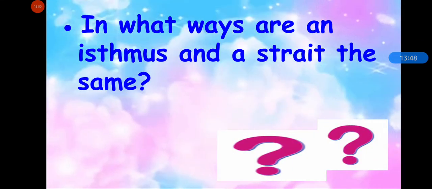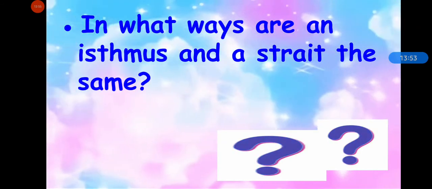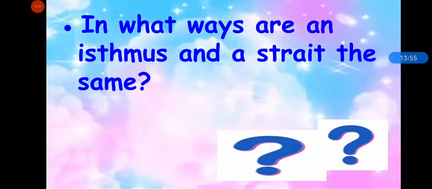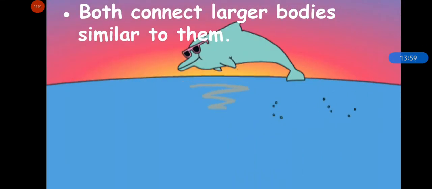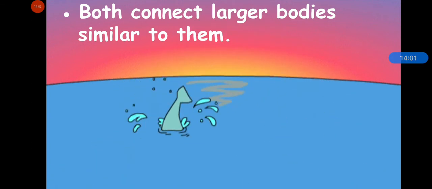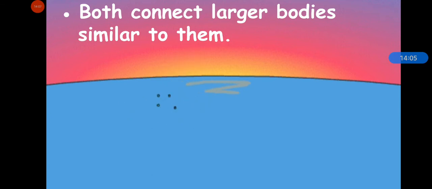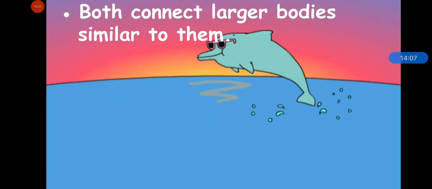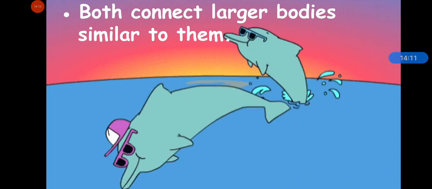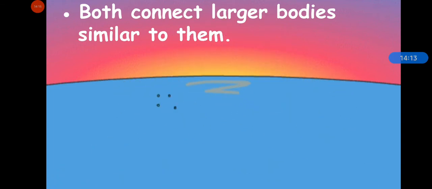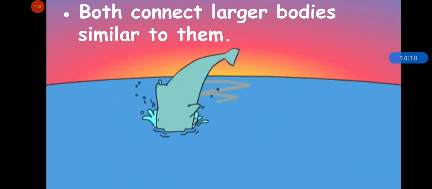Now answer, in what ways are an isthmus and a strait the same? Both connect larger bodies similar to them. An isthmus connects land masses and is a narrow strip of land, while a strait connects water bodies. A strait is a thin ribbon of water, so they both connect larger bodies similar to them.